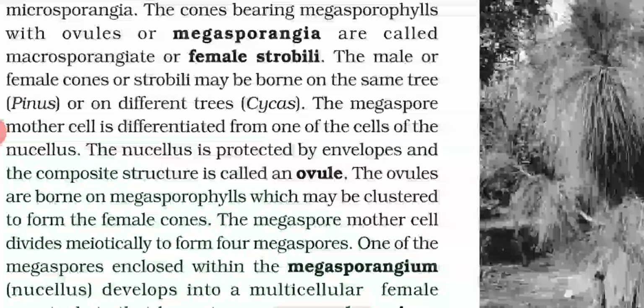The nucellus is protected by envelopes, and the composite structure is called the ovule. So the nucellus is covered by an envelope, and that complete covered structure we call the ovule. Now, the ovules are borne on megasporophylls which may be clustered to form the female cone. So the ovules are present on the megasporophylls, clustered to form a female cone.